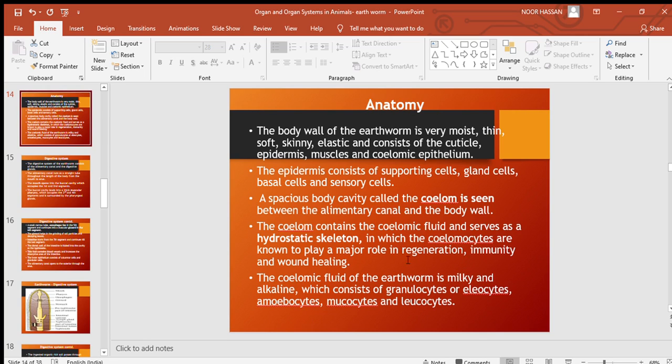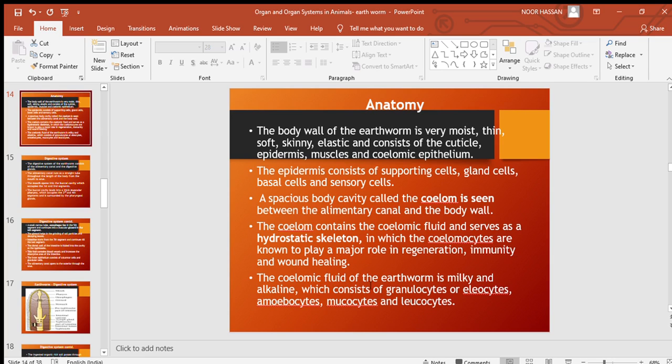which are lost, which is called regeneration. The capacity to redevelop the parts which are lost is called regeneration, generating again the parts which are lost. And also these coelomocytes help in immunity and wound healing.